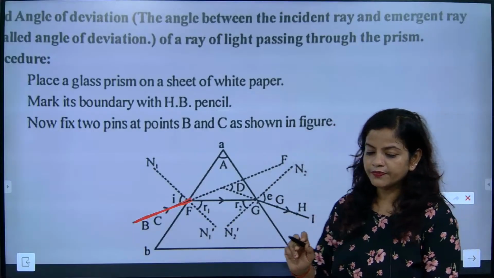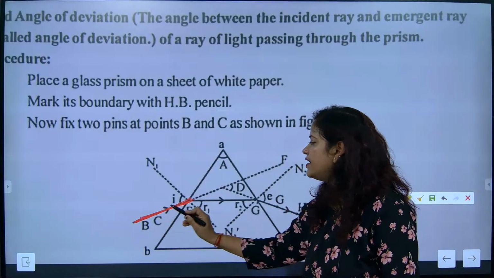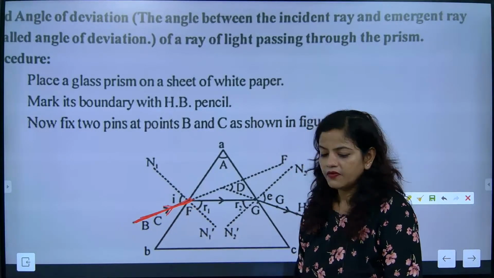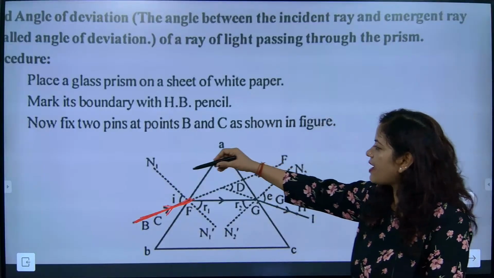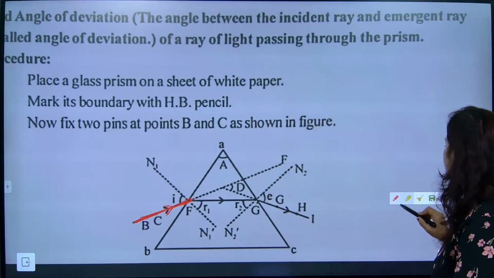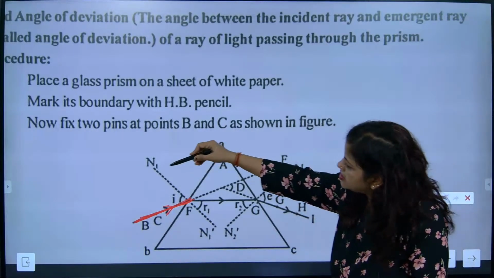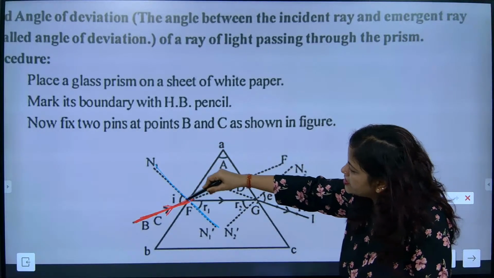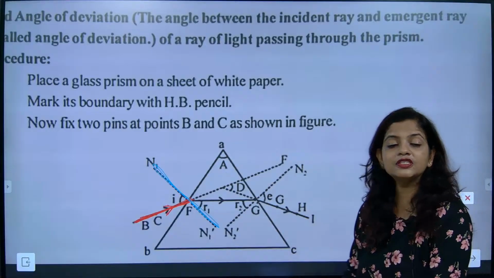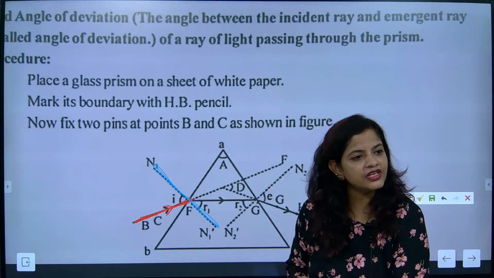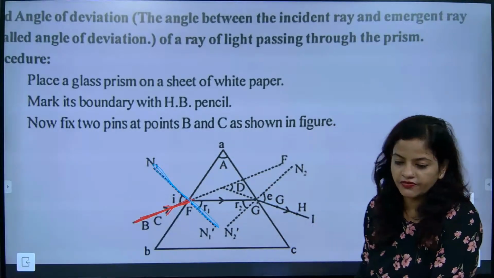Now look here. When the light is entering by making some angle with the normal, let's draw the normal first. Where is the normal? Jivita, is this the normal? Yes, this is the normal. Normal is making what angle with the surface? 90 degree with the surface.